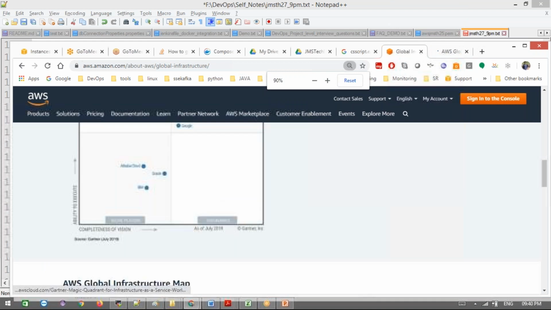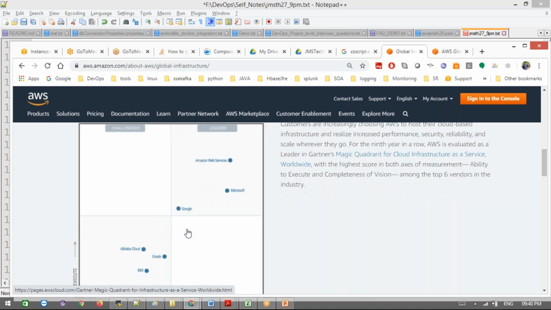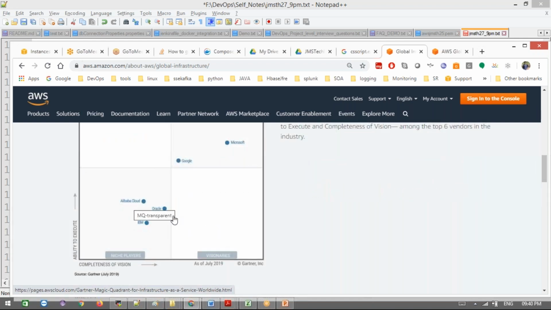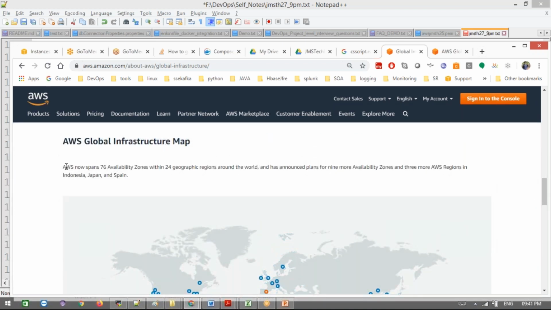See here, they even give the competitors also, challengers and leaders: Amazon Web Services, Microsoft and Google, then Alibaba Cloud, Oracle and IBM. This is the global infrastructure level. In AWS now there are 76 available zones and 24 geographical regions.